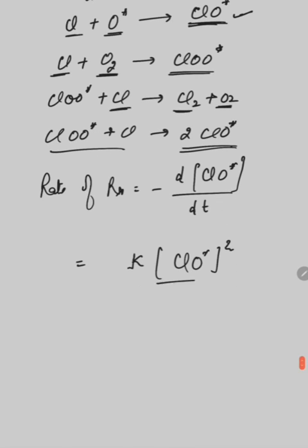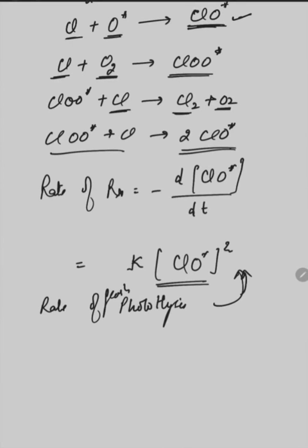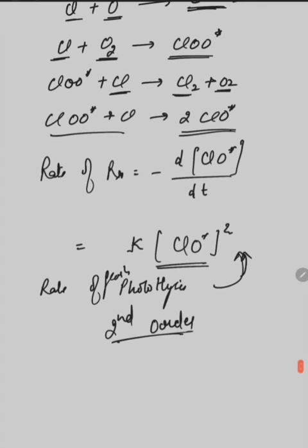So it means the rate of flash photolysis for this reaction is second order. You can say the chemical kinetics involves the second order kinetics of the combination of chlorine and oxygen in the flash photolysis reaction.